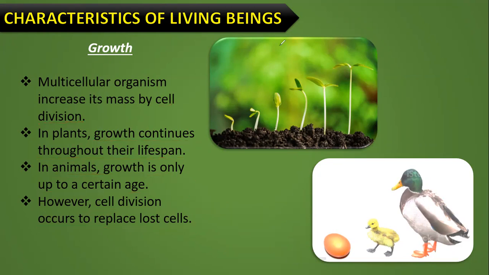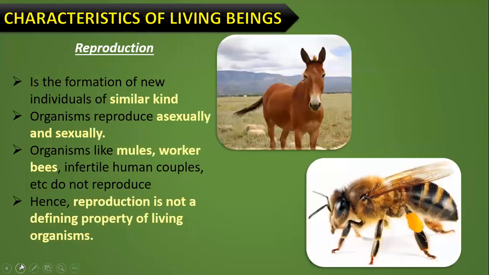Clear? Yes. So let's continue with the next property, that is reproduction. Reproduction means the formation of new individuals of the same kind. We'll learn about reproduction as a specific unit next year, in class 12. There are two types of reproduction, sexual reproduction and asexual reproduction.